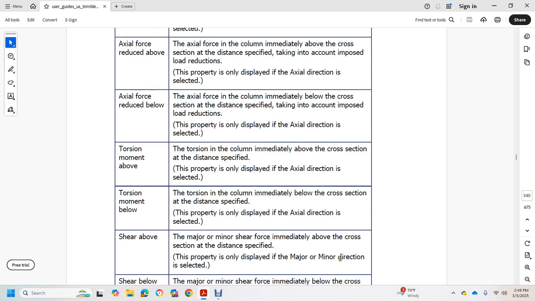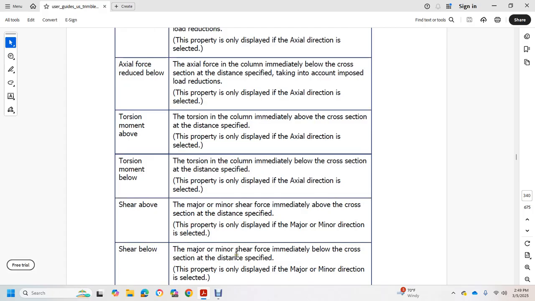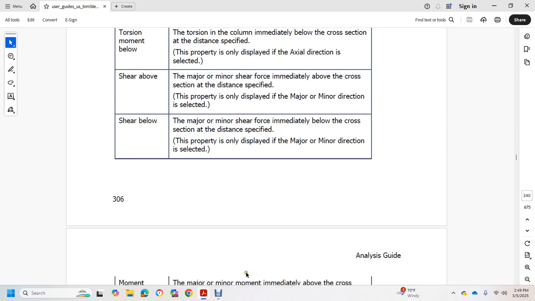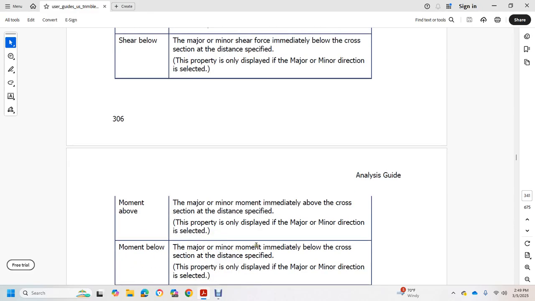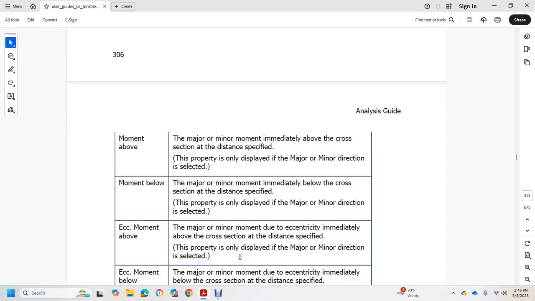This property is only displayed with the major and minor direction specified. Shear below, the major and minor shear forces immediately below the cross section at the distance specified, only displayed with the major and minor direction selected. Moment above, the major and minor moment immediately above the cross section at the distance specified, only displayed with the major and minor direction selected. Moment below, the major and minor moment immediately below the cross section at the distance specified, only displayed with the major and minor direction selected.